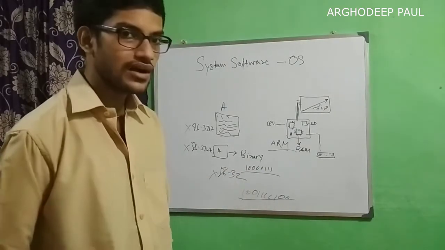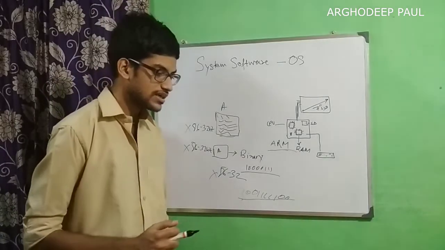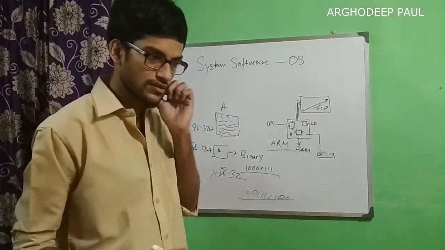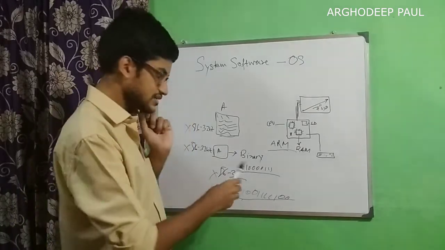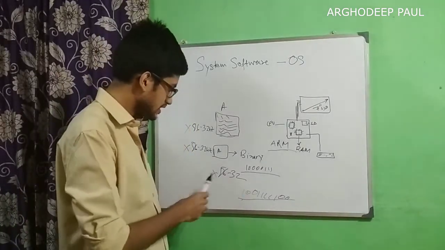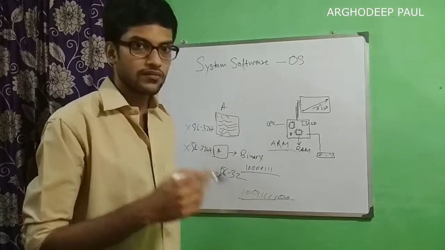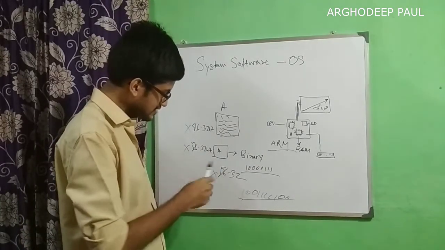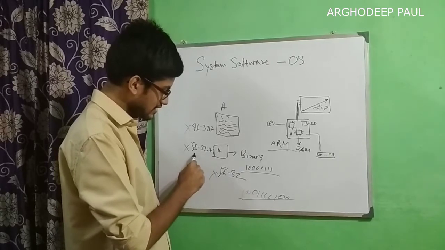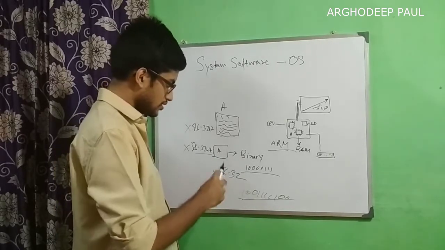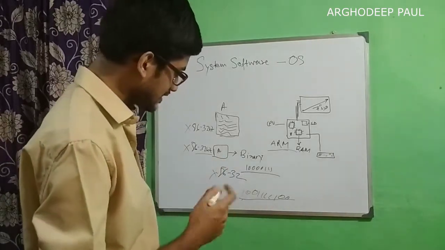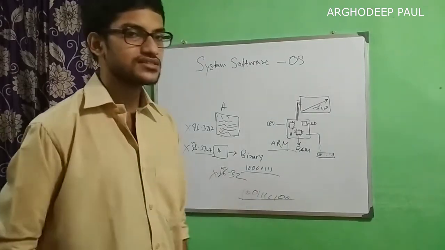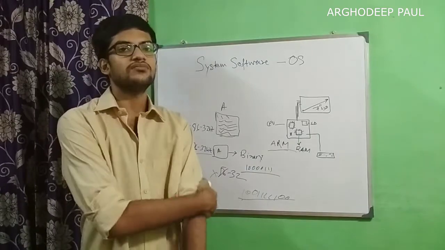There is one more term we have, that is cross compilation. A cross compiler is a kind of compiler or translator program which does the same thing, but the only difference is that it is called a cross compiler because, let's say in this case, we are running that compiler on a 32-bit system, but the binary form which we get at the end of the compilation will target some other system. That's why we call it cross compilation.